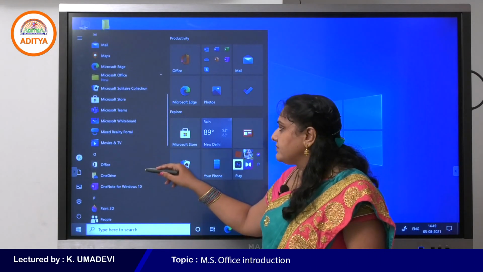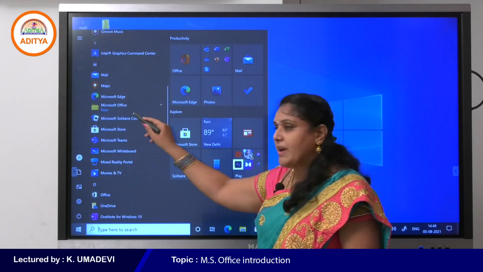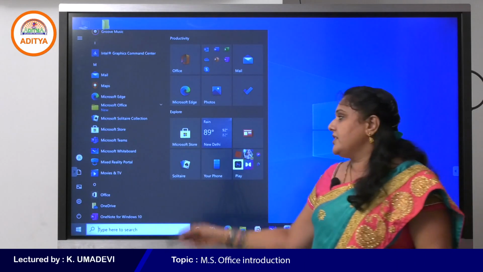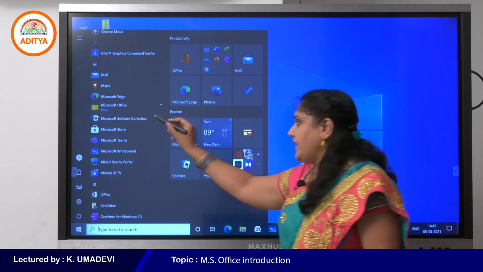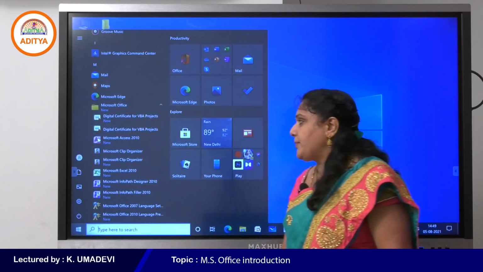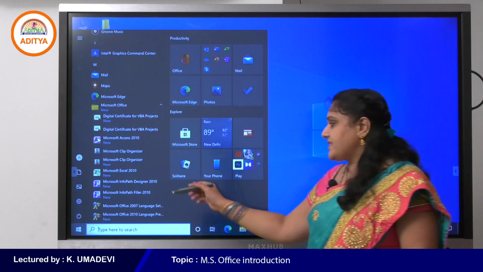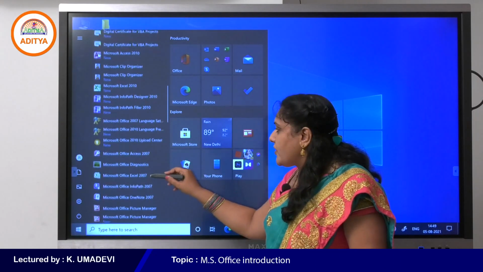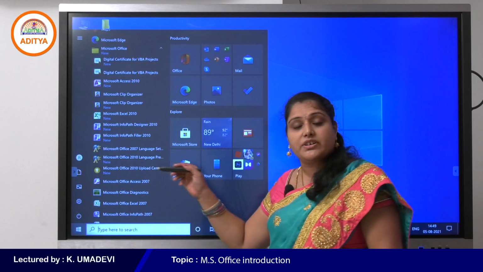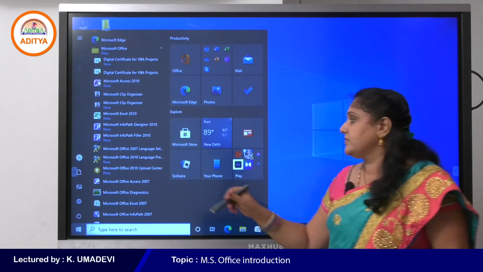MS Word. So this is Microsoft Office. All the programs are arranged in alphabetical order, and that is very easy to access any type of program, am I right? And here 2007 and 2010 versions are available on my desktop.